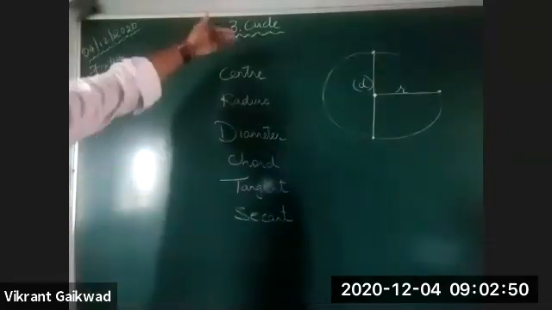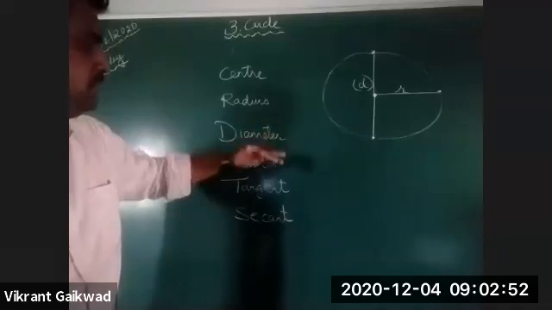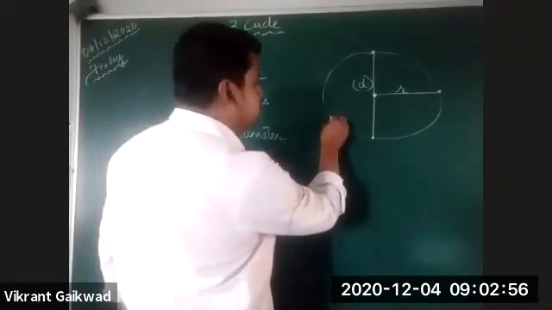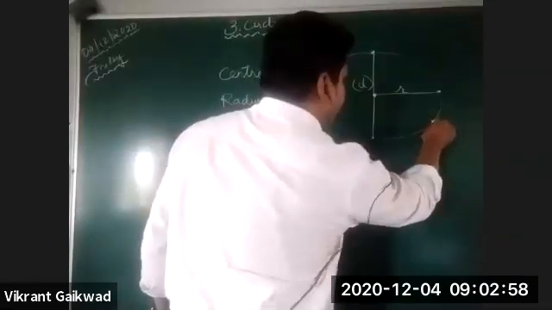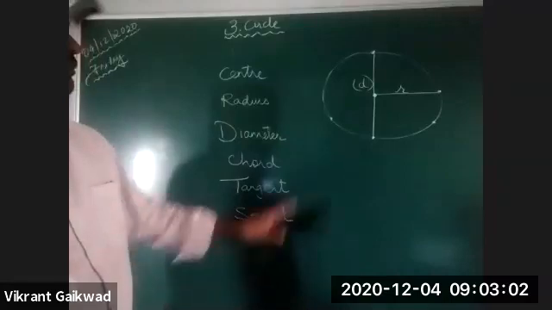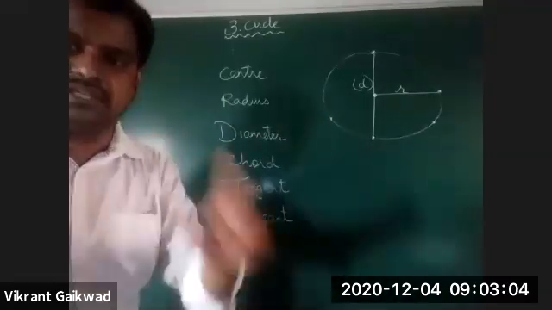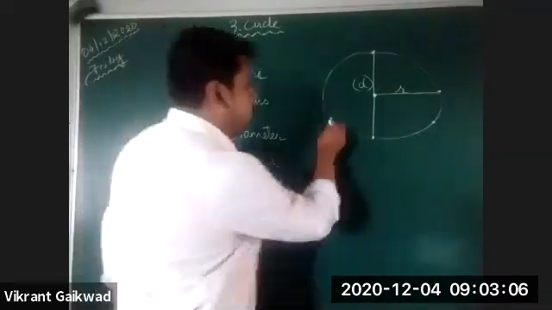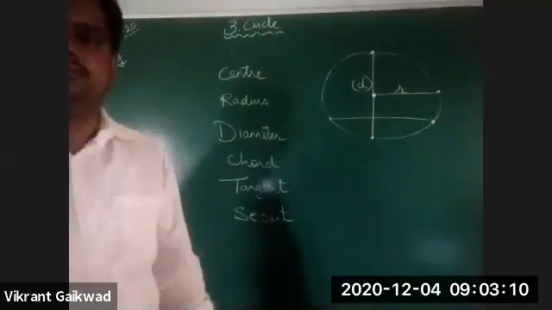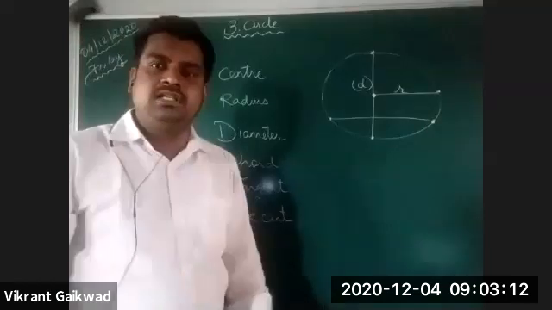So we have studied center, radius, diameter, chord. Now chord is a line which joins any 2 points on the circumference. If you take any 2 points on the circumference of the circle and you draw a line, this is the chord. Is this clear to you?